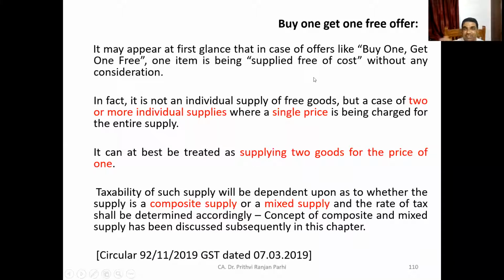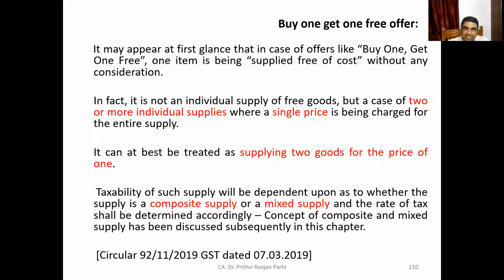Okay, now let us see the buy one get one free, BOGO offer kind of thing. When you see this kind of offer, what appears at first glance is that you buy one, get one free. That means one item is being supplied free of cost without any consideration.